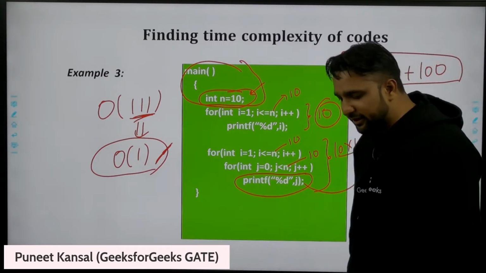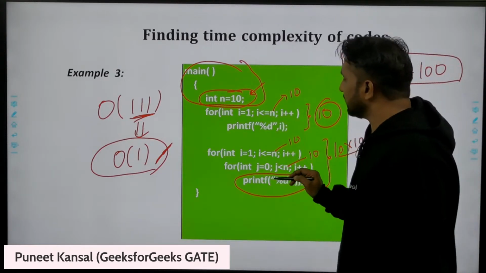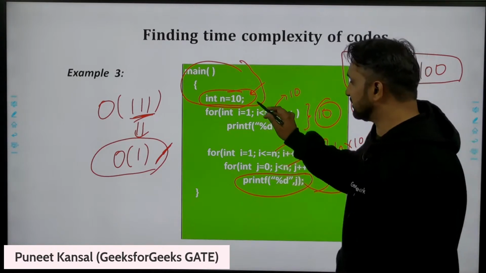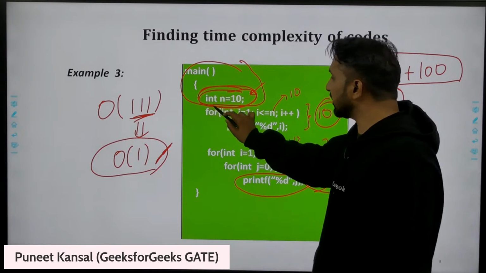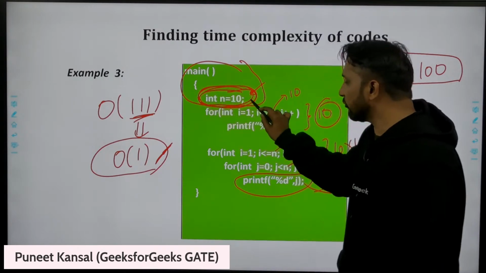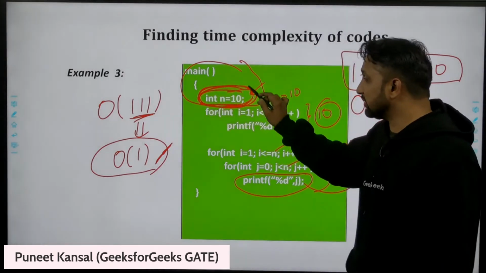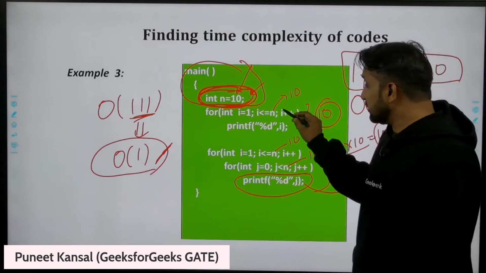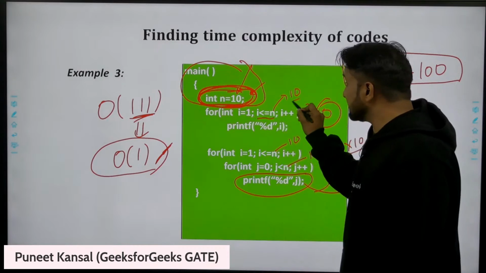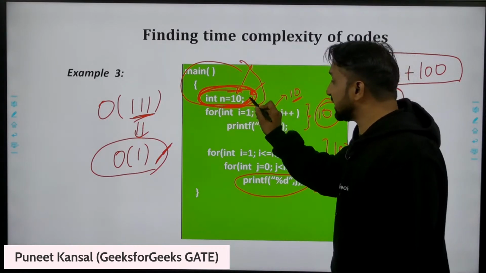This is a GATE question. Actually, what they are trying to do is check whether you are careful about the input or not. They have fixed the n value here. So the n value here is 10.